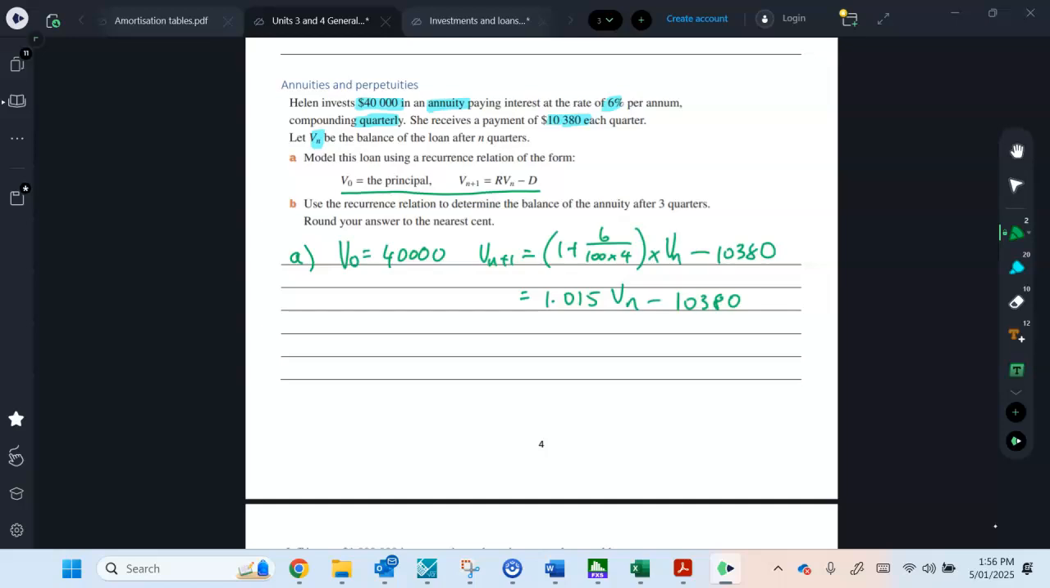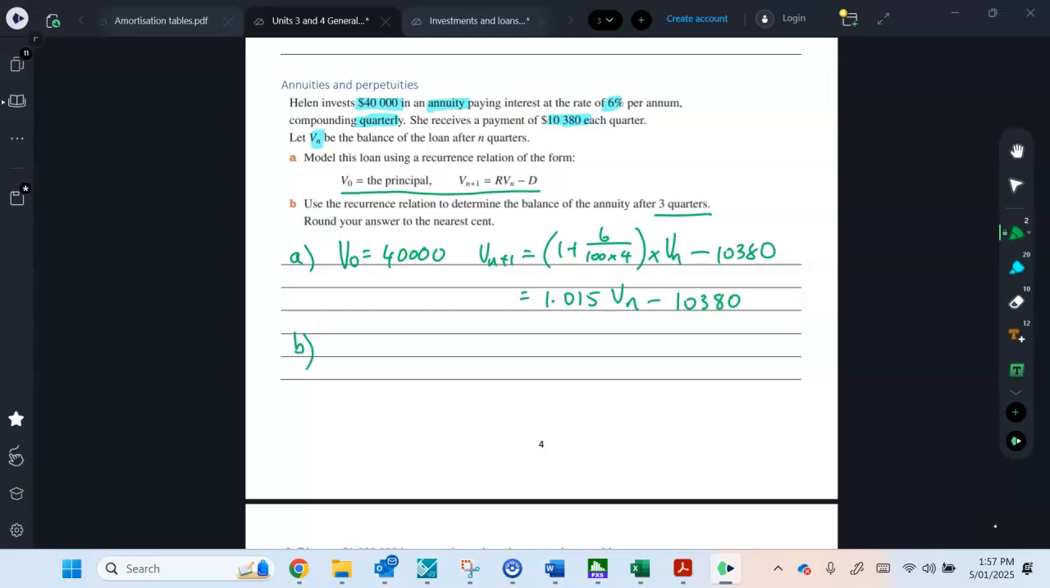Now make sure if a letter doesn't look like a letter, or probably more so a number doesn't look like a number, rewrite it. All right, the number of times I've seen numbers on exams and you're just like, what is that? I don't know. If I don't know what it is, then I can't assume what it is and therefore it's wrong. All right, use the recurrence relation to determine the balance of the annuity after 3 quarters. Round your answer to the nearest cent.